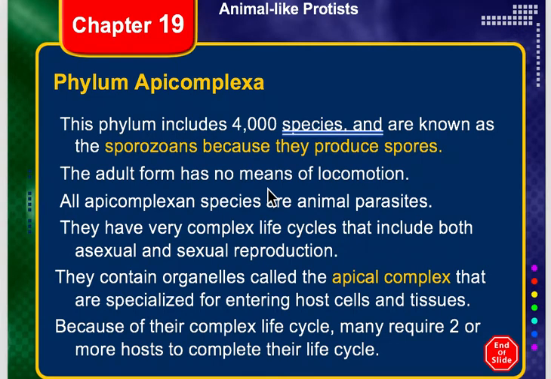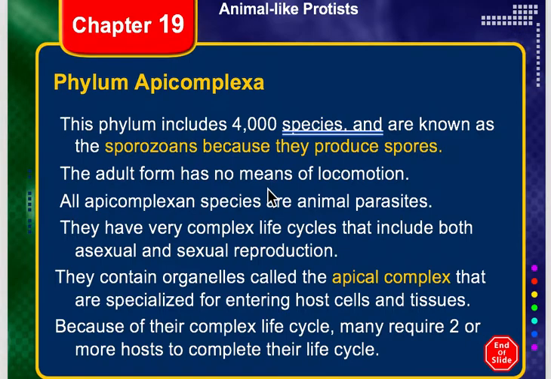Before we leave the Sarcomastigophora, let me just say that your book calls it Zoomastigina. Now, all that means, guys, is that they're animals. That's the zoo part. And then the Mastigina or Mastigophora, that's the same word. It means that they're animal-like. So they're animal-like and move by means of flagella.